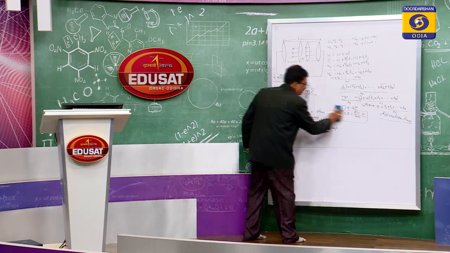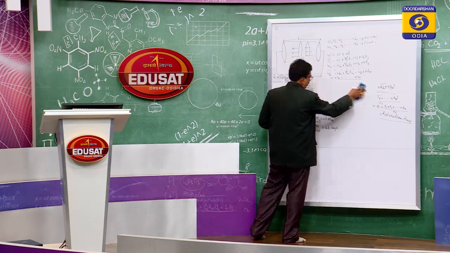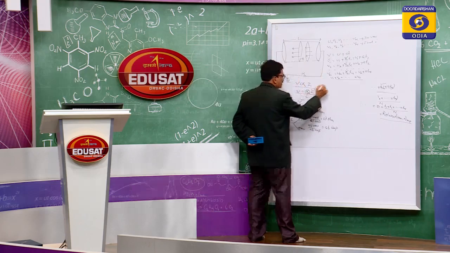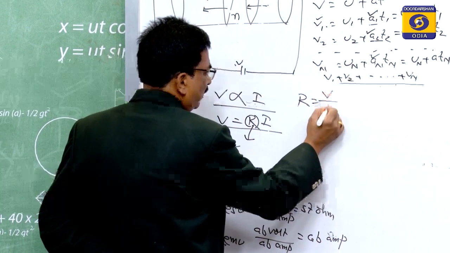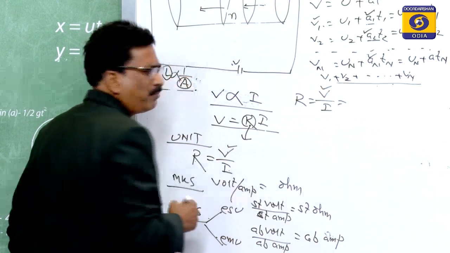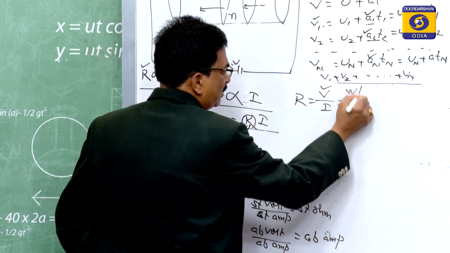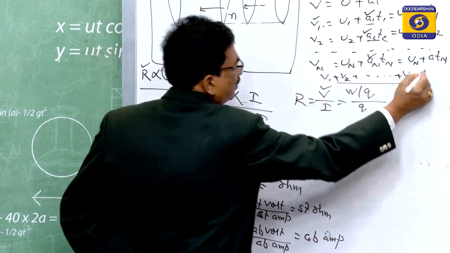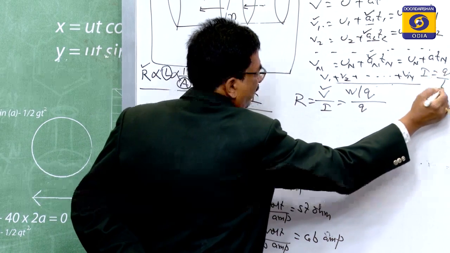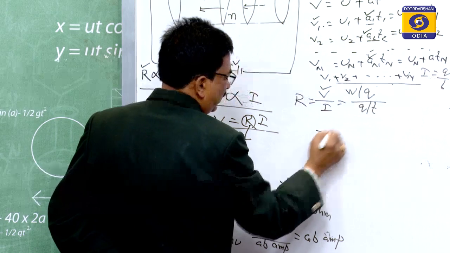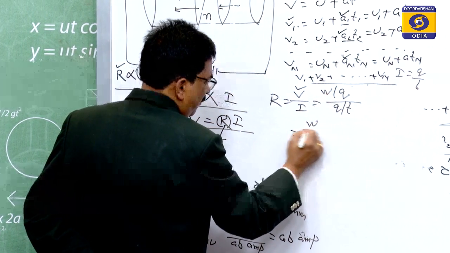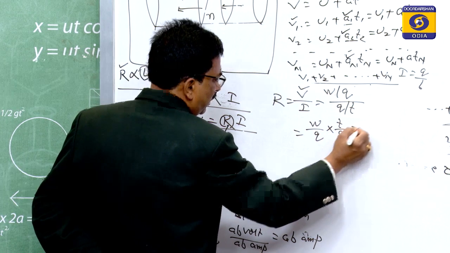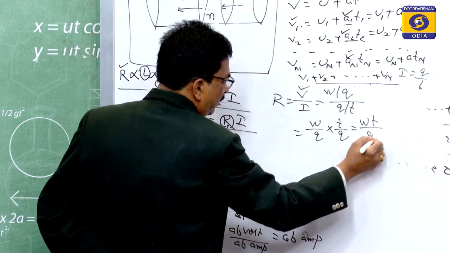And if we go for its dimension, then the dimension also depends upon the formula, as I said. So R is equal to V by I. V means the potential, so the potential formula is W by Q, and I is equal to Q by T. So W by Q divided by Q by T, meaning multiplied by T by Q, is equal to WT by Q squared.